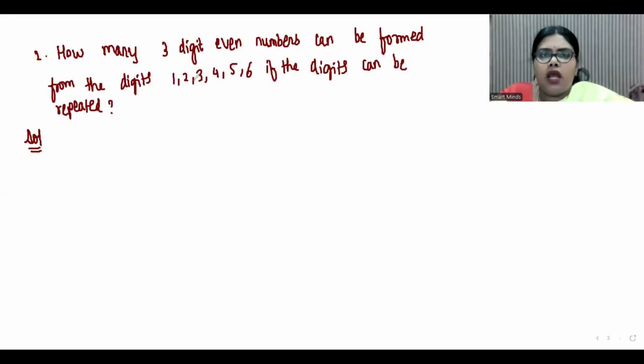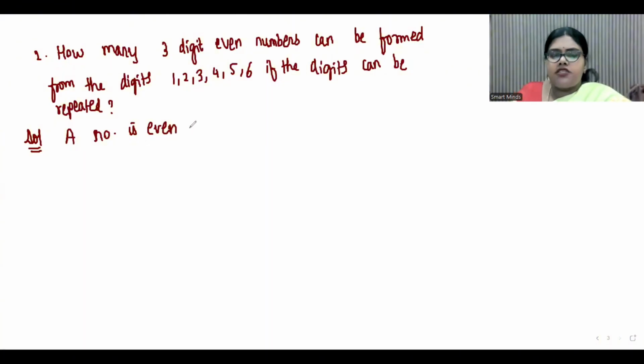Take the next question. How many three-digit even numbers can be formed from the digits 1, 2, 3, 4, 5, 6 if the digits can be repeated? So, when can you say a number is even? If the units digit is either 2 or 4 or 6.